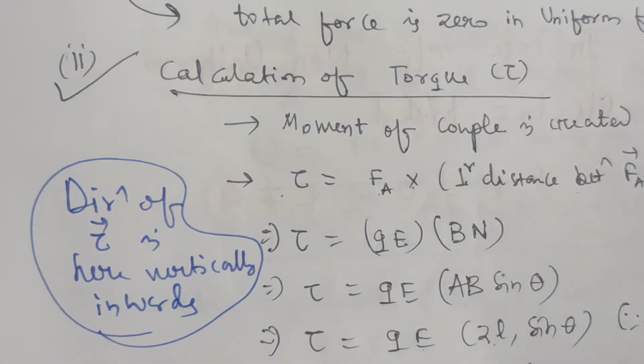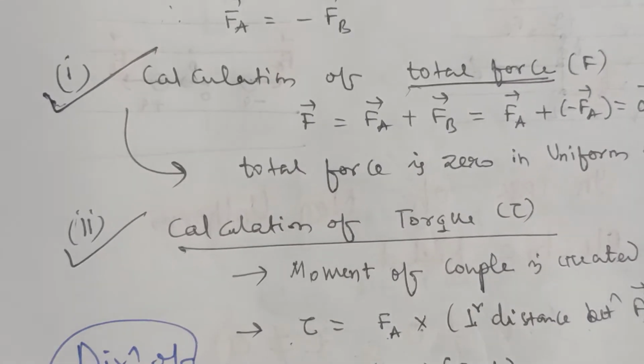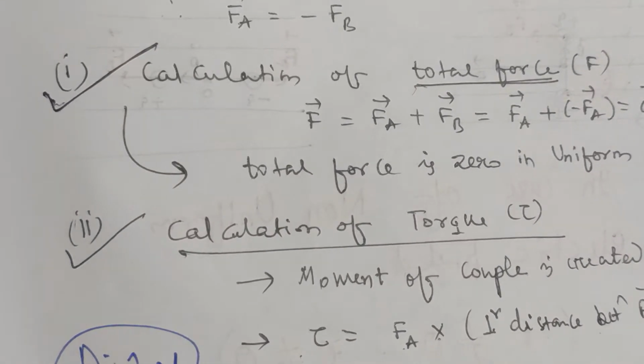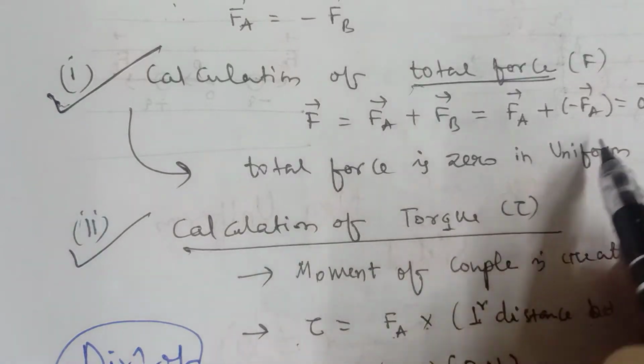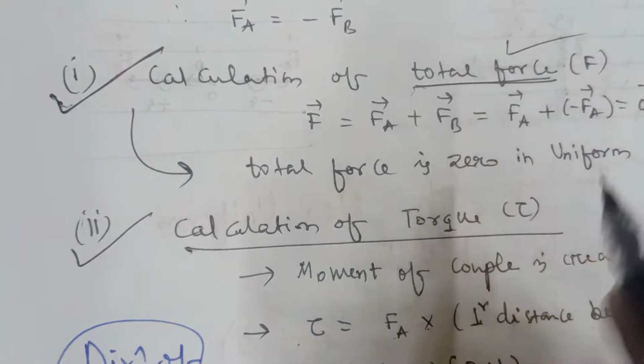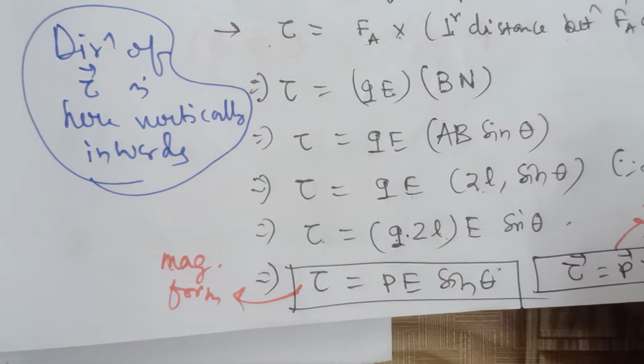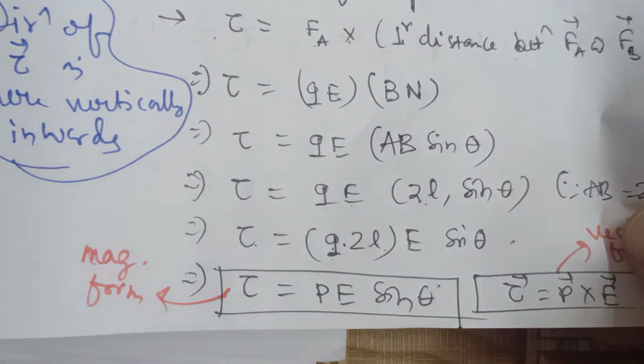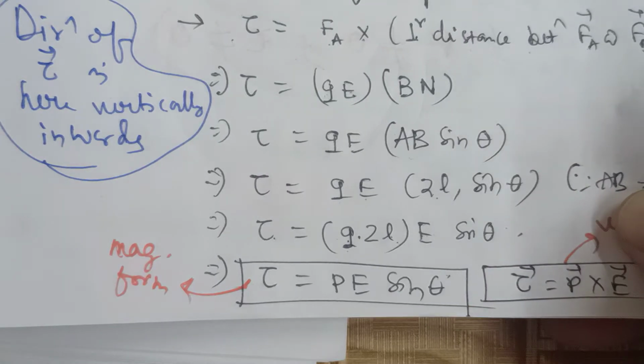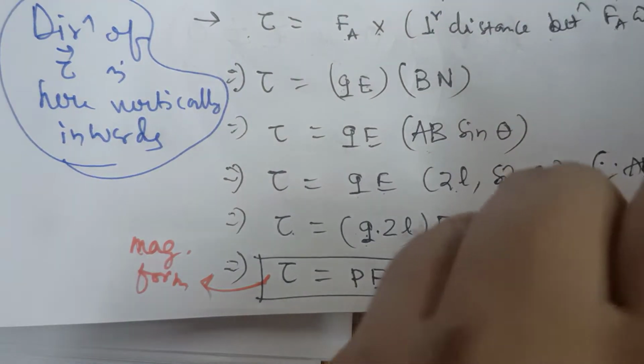So this is the derivation part. When an electric dipole is kept in the uniform electric field, the net force acting on it is 0 and the torque acting on the electric dipole is pE sin theta, or you can say tau vector is equal to p vector cross E vector. Now we will discuss the special cases of this problem.